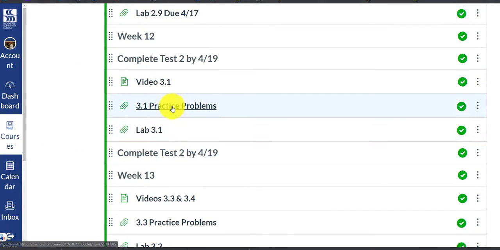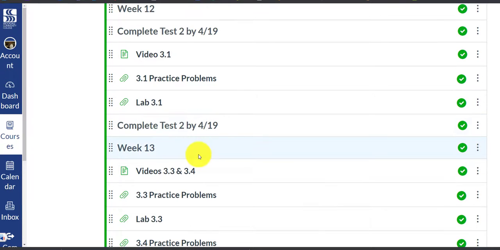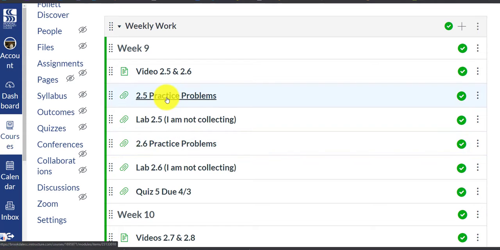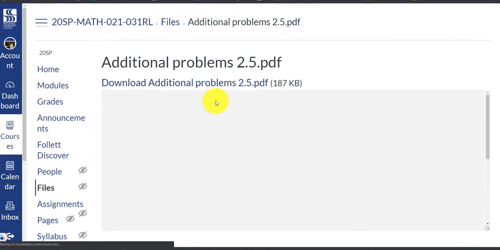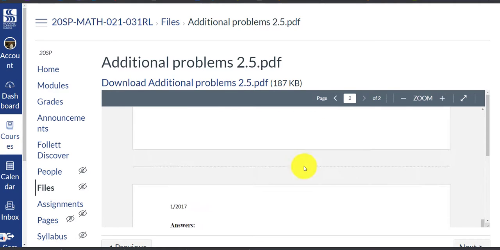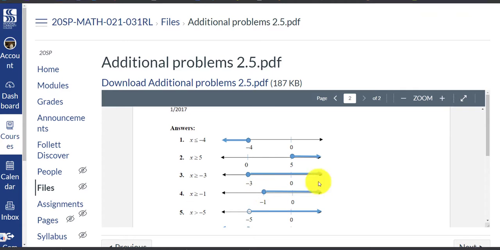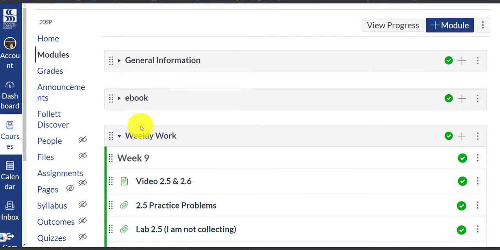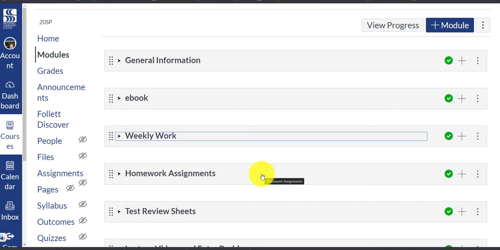And you can see, right, complete test 2 by this day. There's some practice problems. If I click practice problems, you do not have to submit these. This is just for you to practice, okay? And again, the answers are down here, okay? I'm going to figure out how to maybe hold some Zoom meetings and some Zoom office hours to help you with your individual questions. The Math Lab's going to be open to handle virtual meetings. I know it's tough, but we're going to get through this. Thanks for listening, and I'll be in touch.